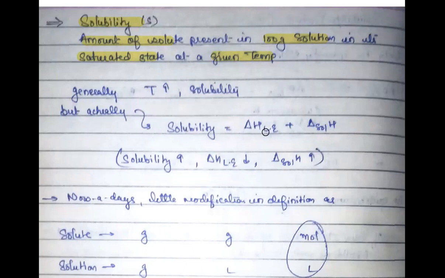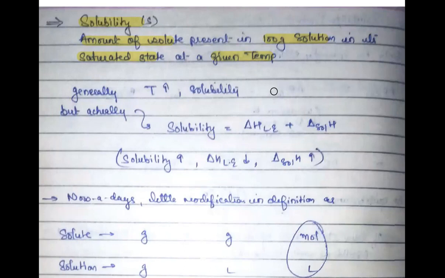Actually, solubility depends on two different energies. One is your lattice enthalpy and the other is your solvation enthalpy. Again, it is not important for this chapter. I have just given you extra information. Lattice energy is the amount of energy required to break the lattice of your ionic salt, because ionic salts are not just molecules, they are complete ionic networks, right?